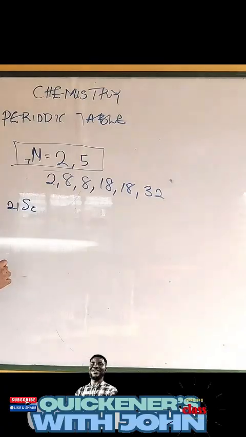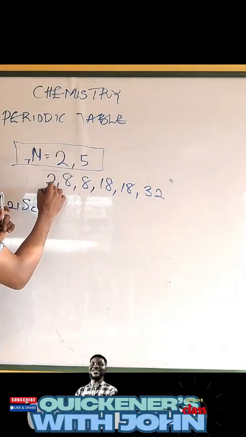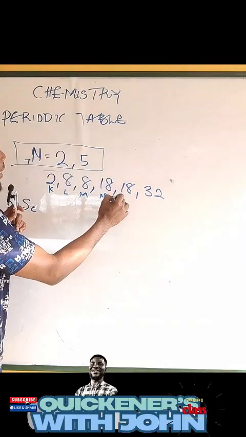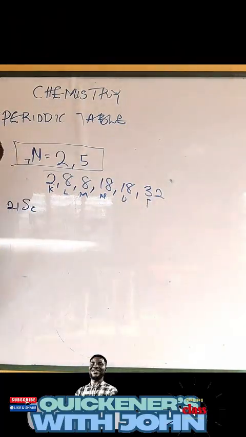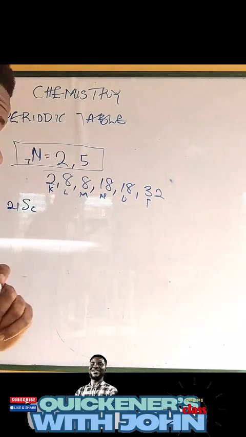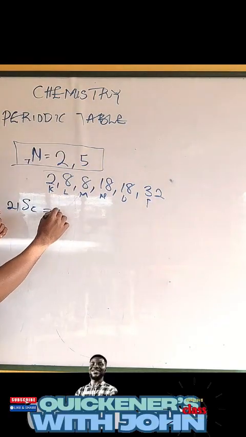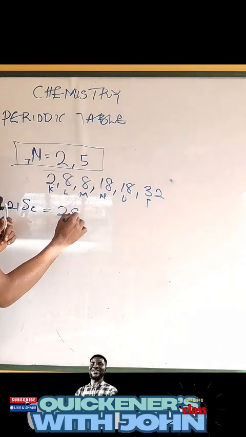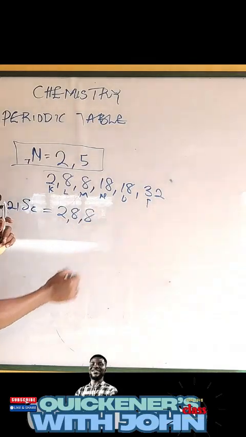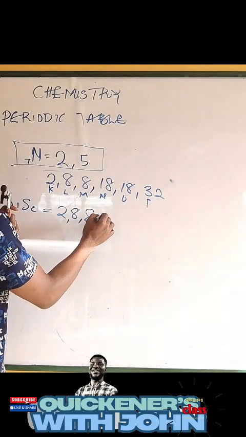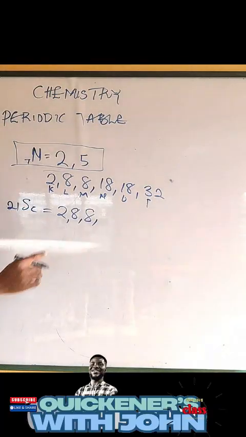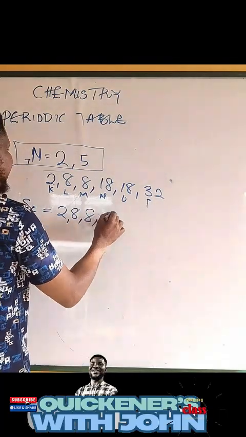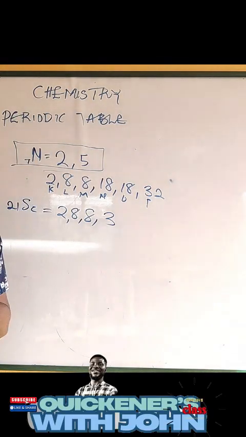So now this is the first energy level, which is K, L, M, N, O, P. So now let's do the electronic configuration of scandium. We have 2 in the first energy level. How many are remaining? If you take 2 away from 21, you still have 19. So the next one is 8. The next one is what? 8. Right? And the next one is 18. How many are remaining? 3, right? So the next one is 3. That is 21. Wow. 21.